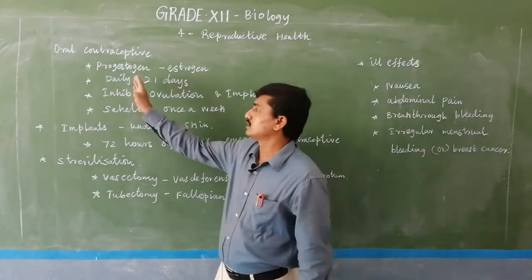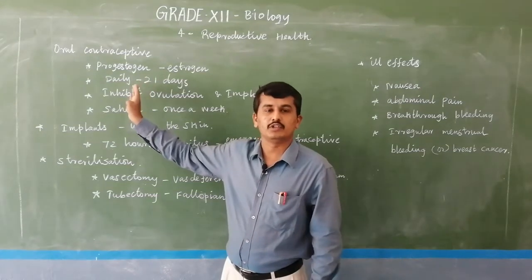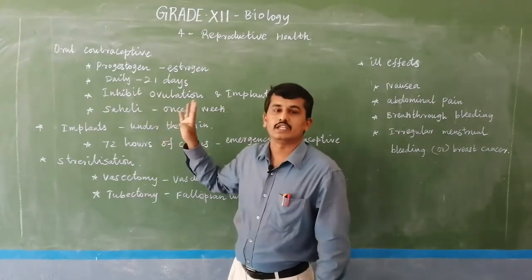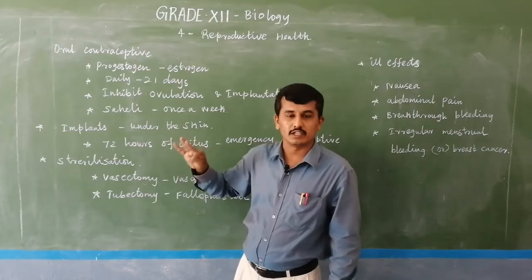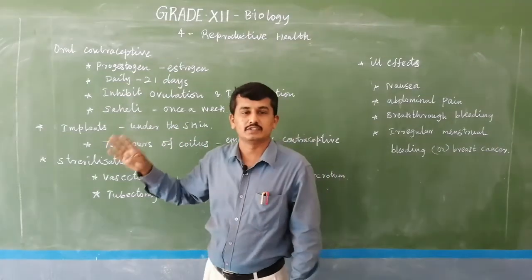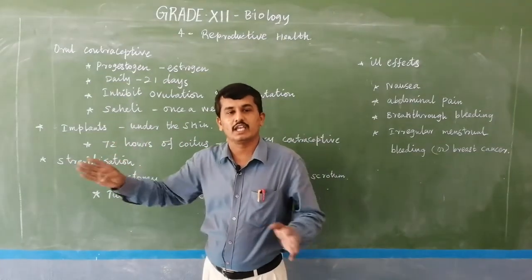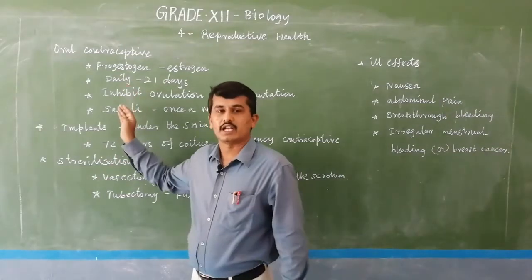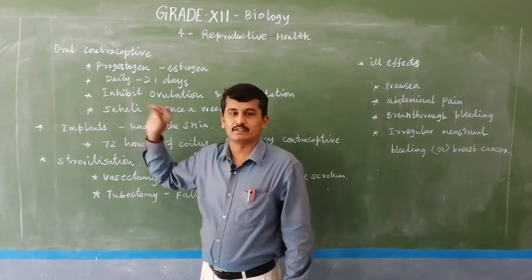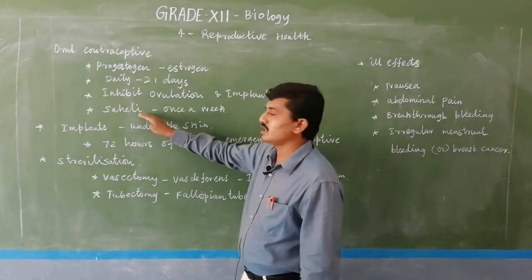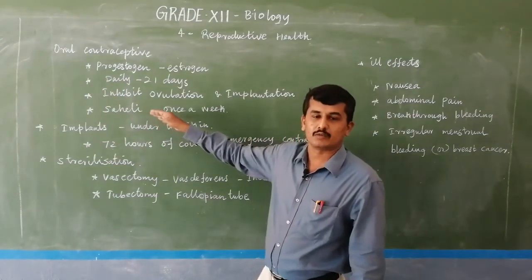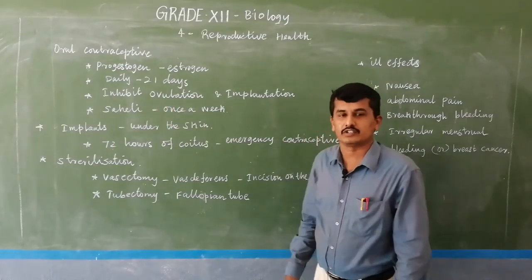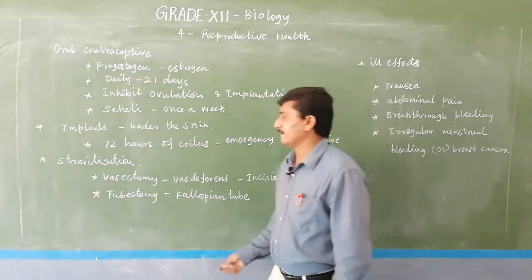But in the last method, 21 oral pills are needed; here only 3 tablets or 3 pills are enough for preventing the fertilization and pregnancy in a particular month. Okay, these are all normal brands, and a variety of various brands are available in the market. So, the second method is Saheli, an oral contraceptive produced by the Central Drug Research Institute, Lucknow.